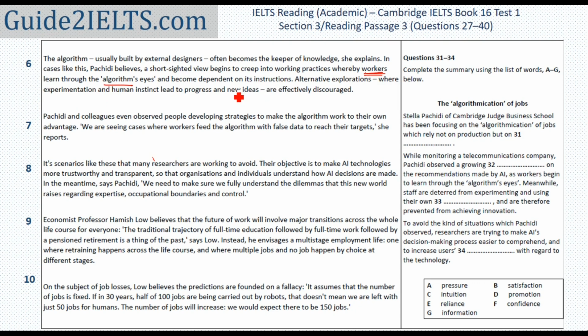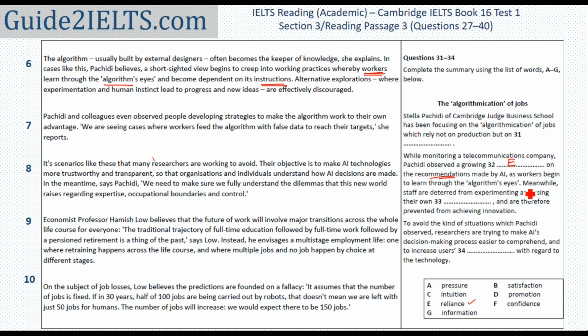So instructions would be recommendations. So its instructions are the instructions of the algorithm or instructions of the AI. So there is a growing something on the recommendations or on the instructions of AI. The answer is dependent. So what I have to look for from this list is a synonym of dependent. Pressure, satisfaction, intuition, promotion, reliance. A growing or an increasing reliance or an increasing dependence on the recommendation or on the instructions of AI. My answer here would be E.